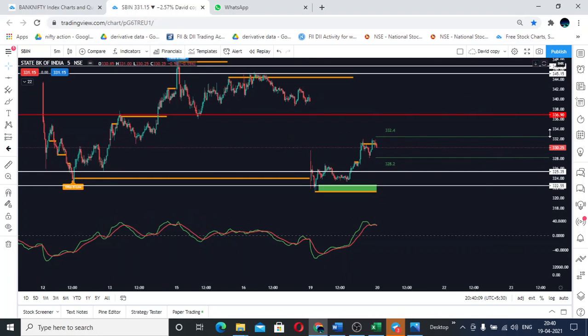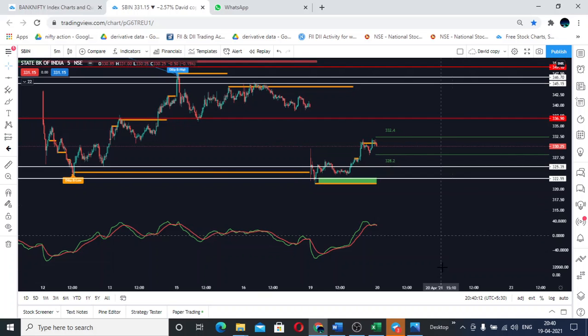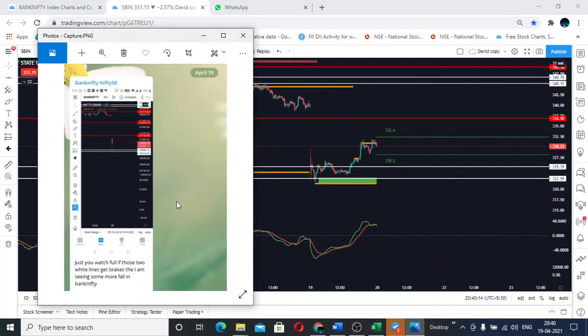And I already put it in Telegram for Bank Nifty, stating that if Bank Nifty closes below and sustains below this level, you can see that in my Telegram channel.